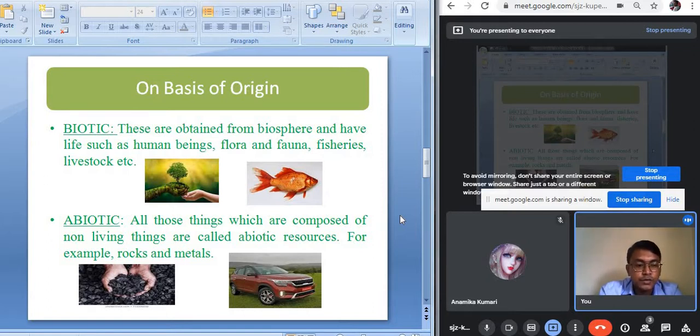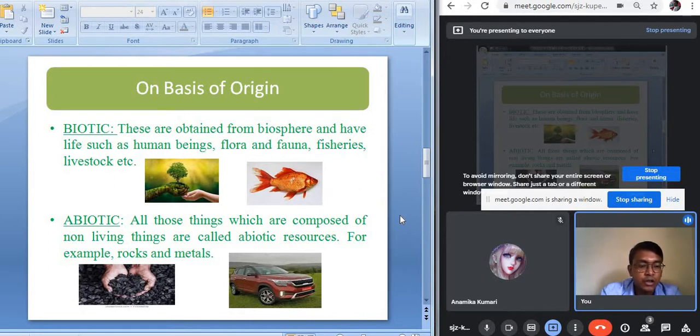Biotic resources include all the living creatures on the earth. These resources are obtained from the biosphere and have life, such as human beings, flora and fauna, fisheries, livestock, etc. So what are biotic resources? Biotic resources have life in them. The living components on the earth are considered biotic resources, such as human beings, flora and fauna, that is the plants and the animals, the fisheries, and the livestock, that is the cattle, goats and so on. Any kind of living component on the earth's surface is a biotic resource.